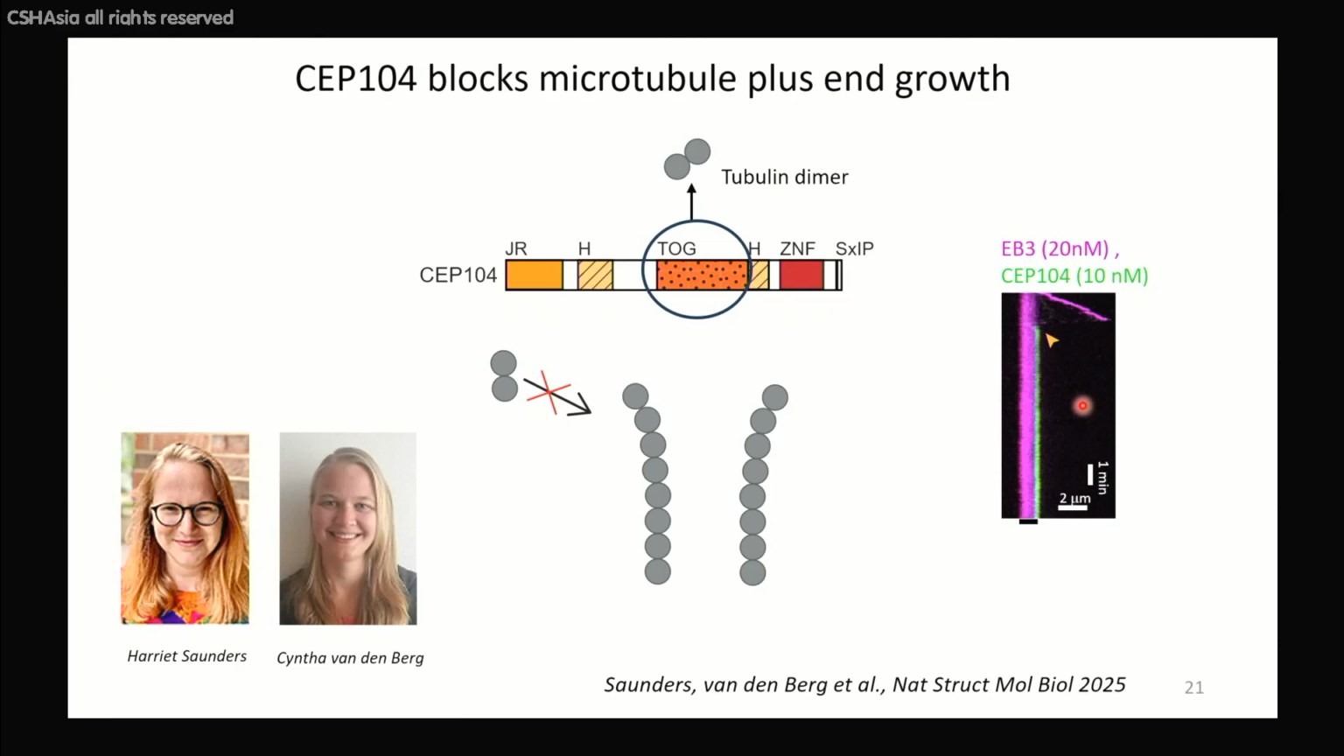CEP104, or the FAP256 homologue in mammals, has, as I already said, a single TOG domain, and this has been characterized quite extensively and shown to bind to tubulin dimers, so CEP104 was predicted to be a microtubule polymerase. Yet in our assays, it doesn't bind by itself to microtubules very well, but if you add EB3, which binds here to the C-terminus of CEP104, it completely blocks microtubule plus end growth, just like CP110.